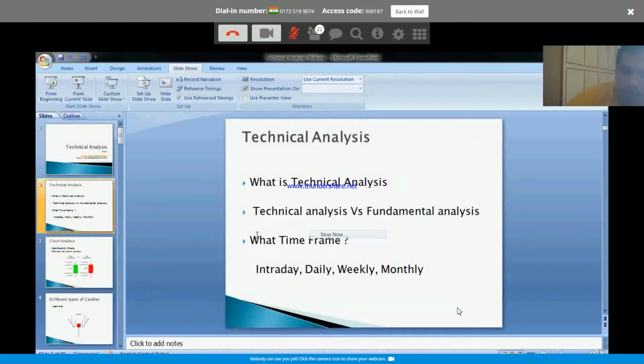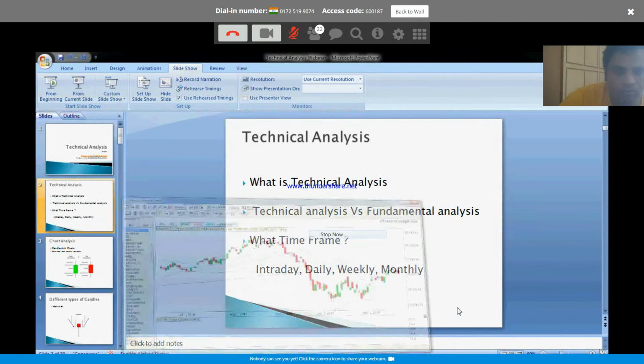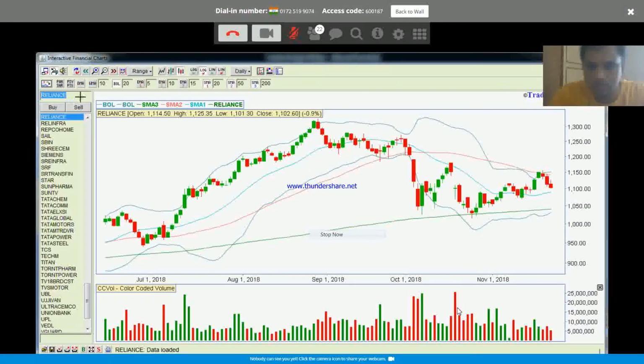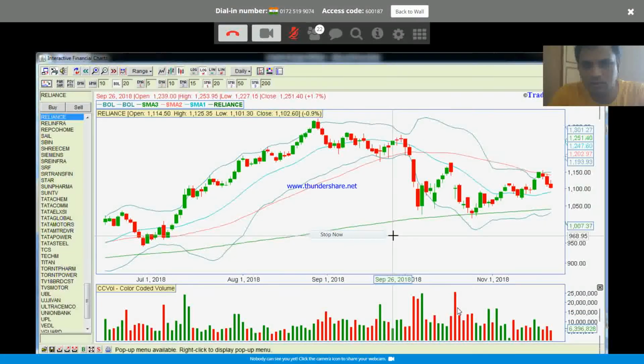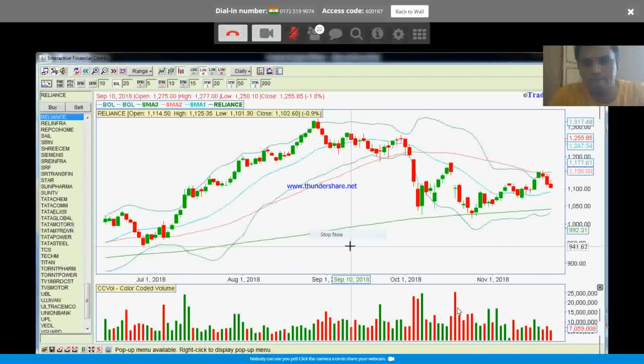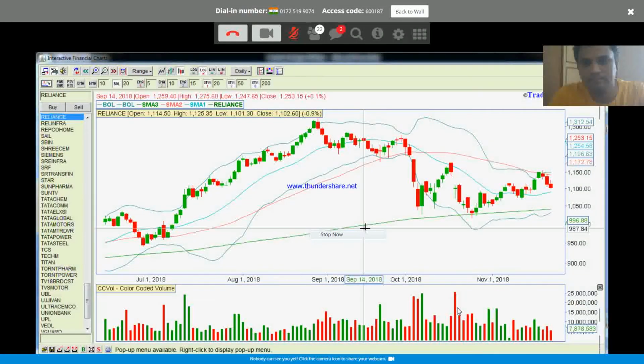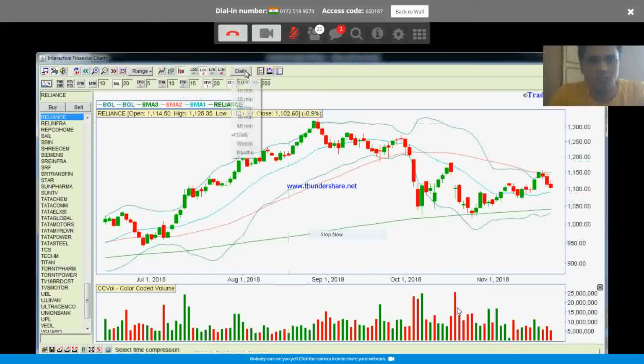So first take a look at the monthly chart. If possible, take a look at the monthly chart. Let me show. Can you guys see the Reliance chart? Can anybody say yes? Can you see it on the screen? Prajwal, can you see it? Yes, cool.